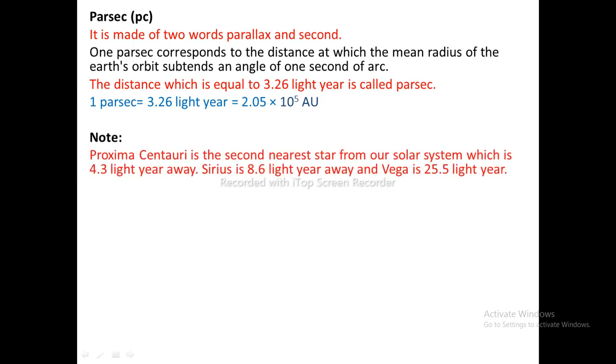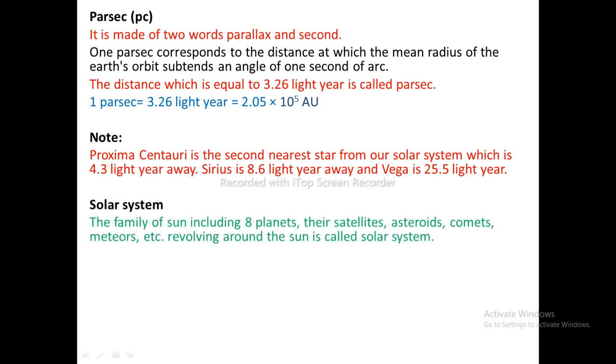Sun. So we know that Sun is the nearest star from the planet Earth, and Proxima Centauri is the second nearest star from our solar system, which is 4.3 light year away. Sirius is another star which is 8.6 light year away from the Earth, and Sirius is the brightest star in the sky. And Vega is another star which is about 25.5 light year away from Earth.